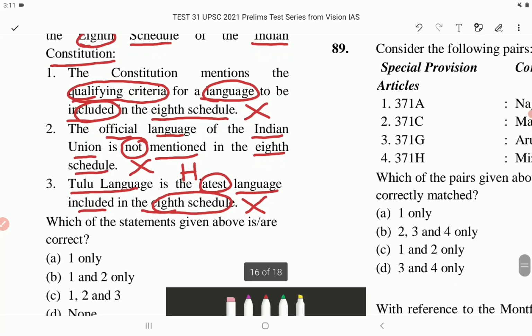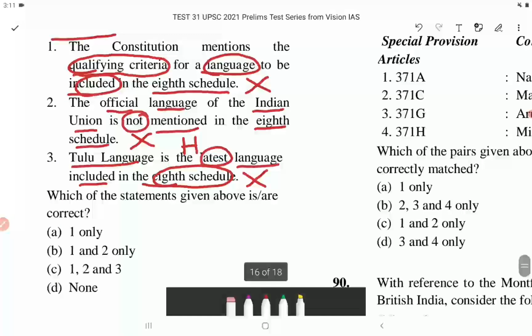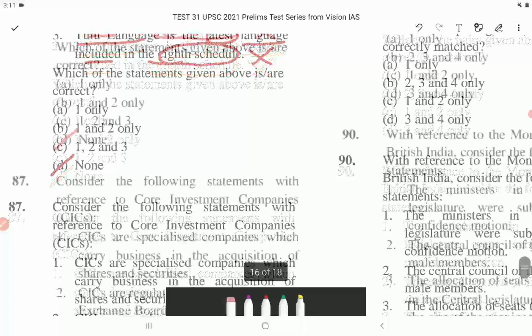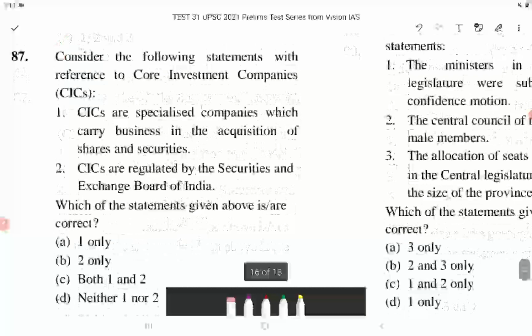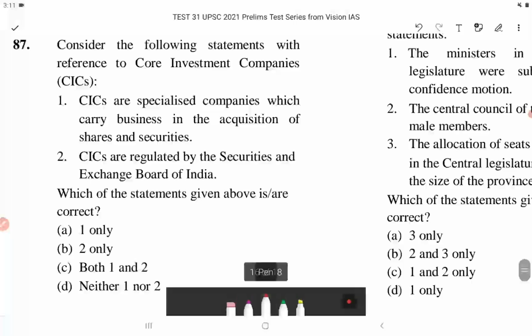Which of the statements given above is or are correct? The correct answer is option number D, that is none. Question number 87. Consider the following statements with reference to core investment companies.